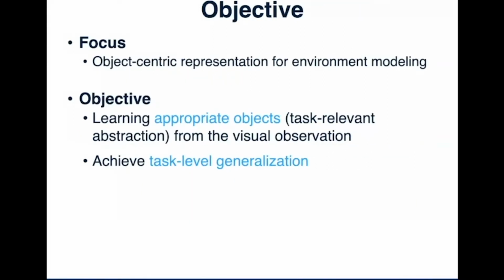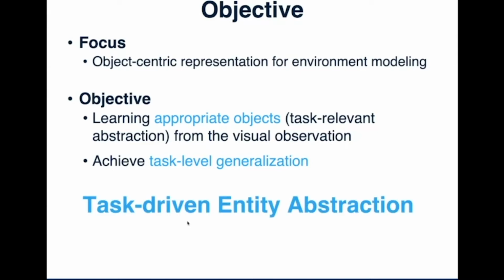Okay, so far I have explained our 2 objectives with 2 specific task examples. To achieve these 2 objectives, our basic idea is using tasks to guide the discovery of objects. So we call our method task-driven entity abstraction. In our experiments, we showed that both objectives can be achieved by our task-driven method. So let's take a look.